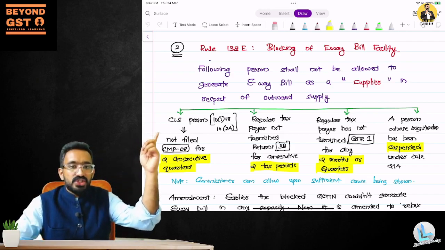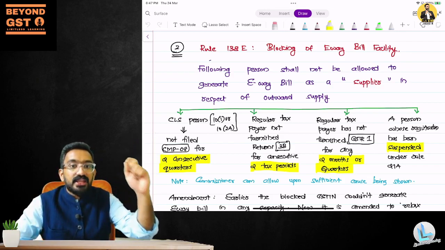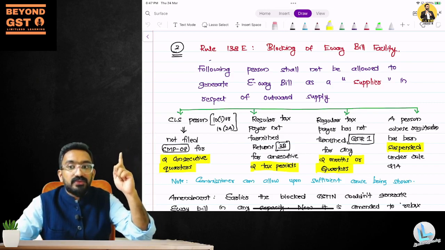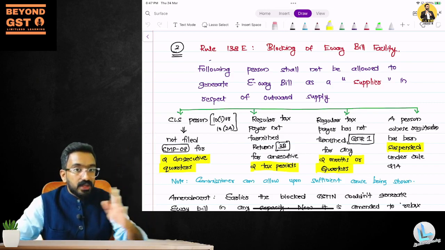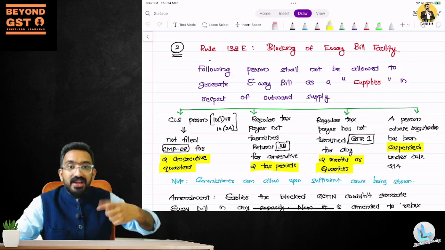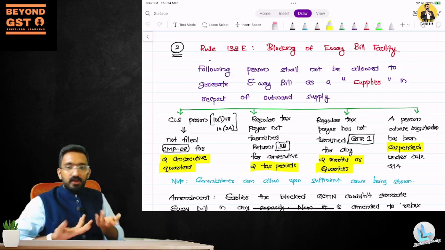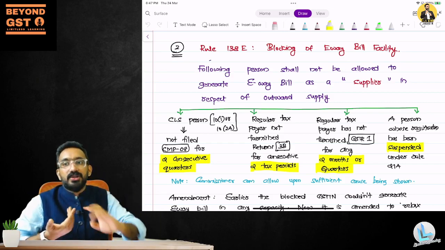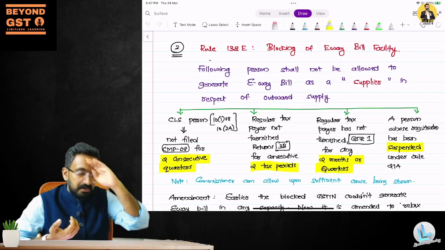Following persons shall not be allowed to generate e-way bill as a supplier in respect of outward supply. Why will they not be allowed to generate an e-way bill? Because they're not complying with something, and they have listed the reasons. But if they're not able to generate e-way bill, which means they cannot do any movement of goods, their sales will halt, their business will halt. So it's a big trouble for them.